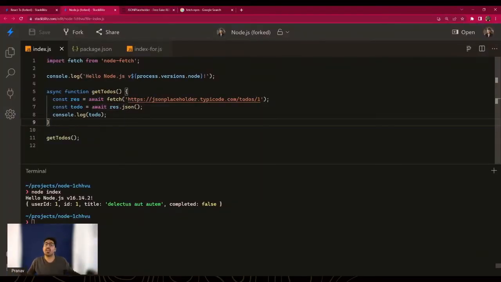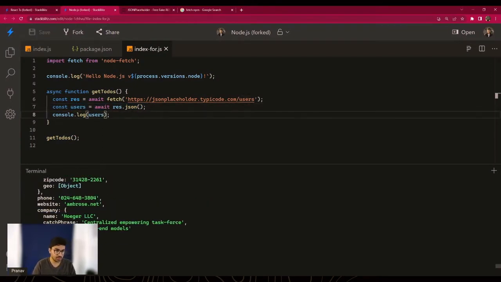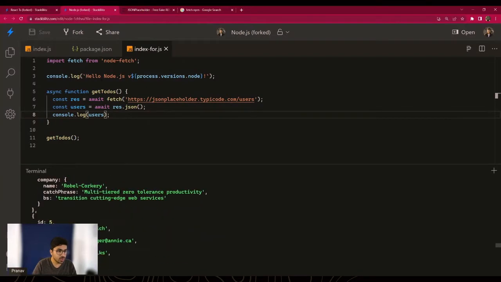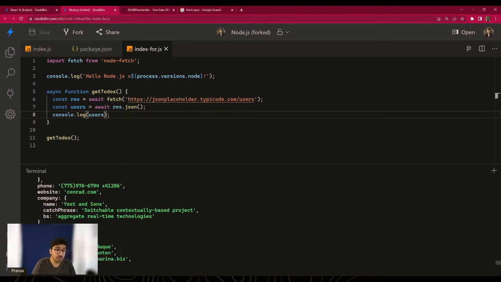So this everyone knows. Now let's make things a little more complicated. One of the biggest mistakes that developers make is writing async code in a for loop. Let's see how it goes. Instead of getting the to-dos, let's get the users. And finally just print it out. This is index for file, so let's print the right one. So there we go, we got a list of users. I think it returns 10 users by default, or like a limit of 10. So we have 10 users.